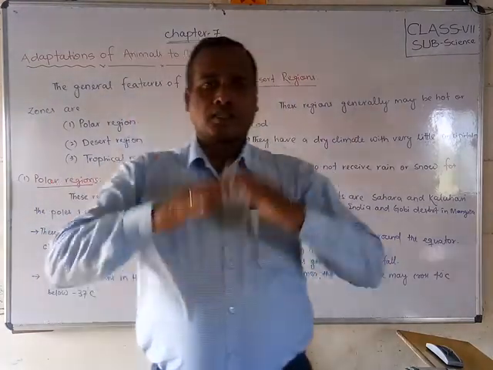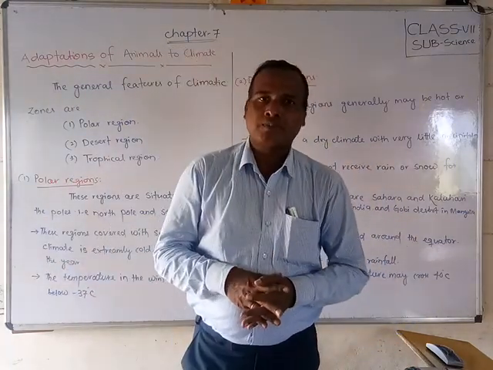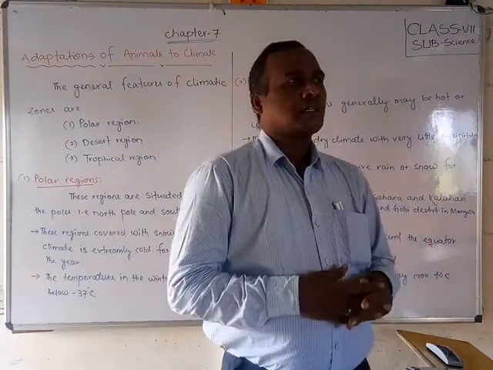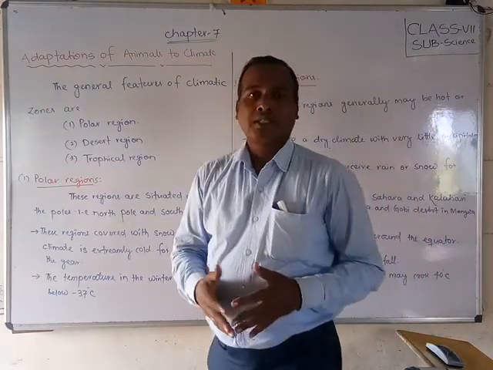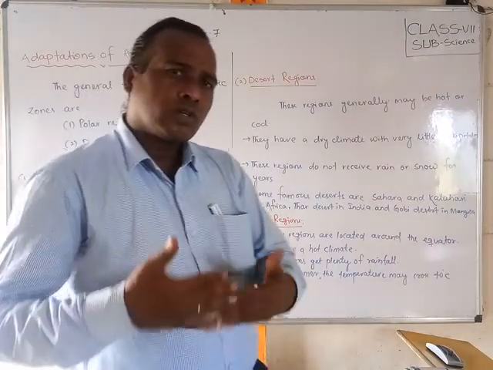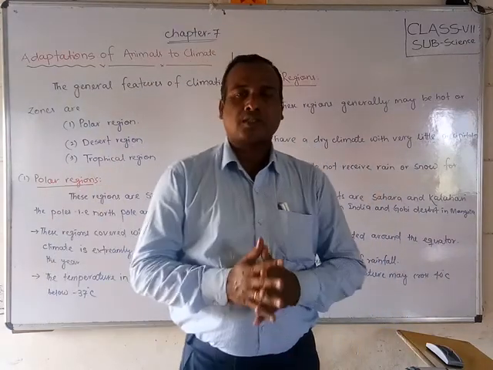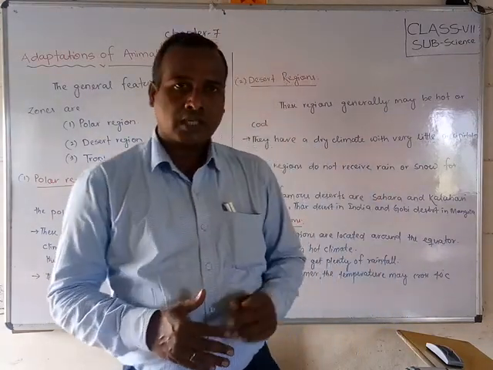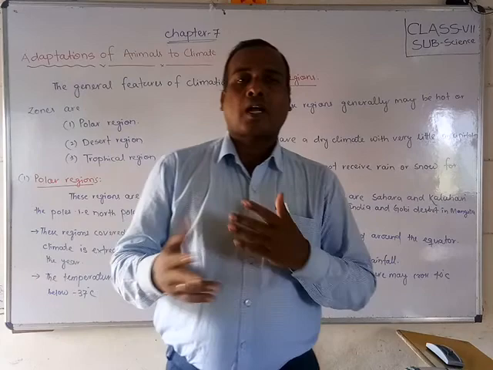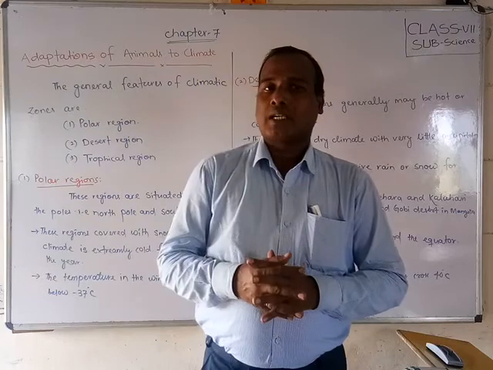I explained to you there are so many regions. How many regions are there on the earth, if you check according to their climate? One is the desert region. One is our polar region. The third one is the equator, that is, the tropical region. So climate wise, we will find three regions. We divide the whole earth into three regions: the polar region, the desert region, and the tropical region, where it is more hot, and that is generally near the equator.